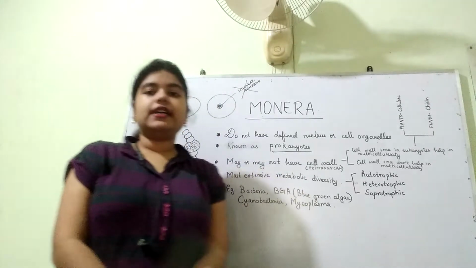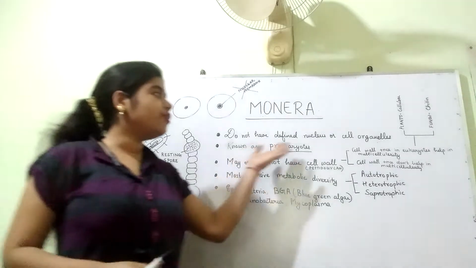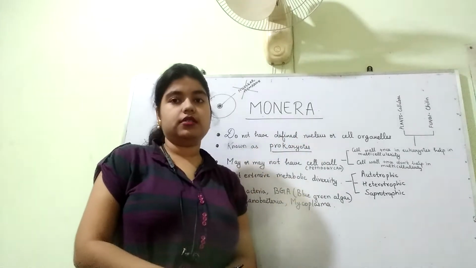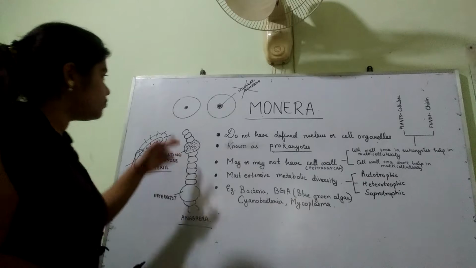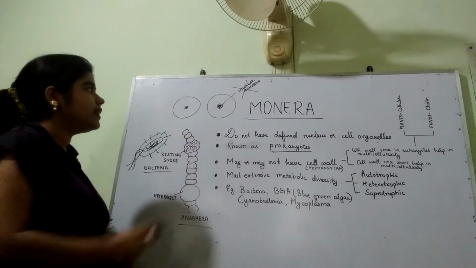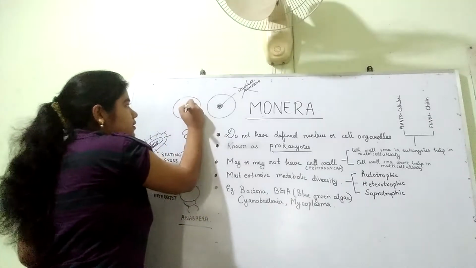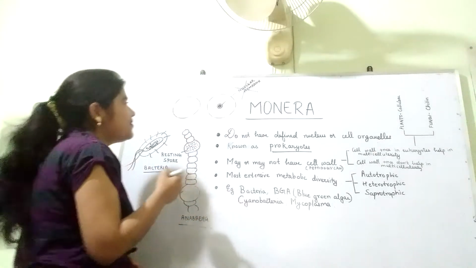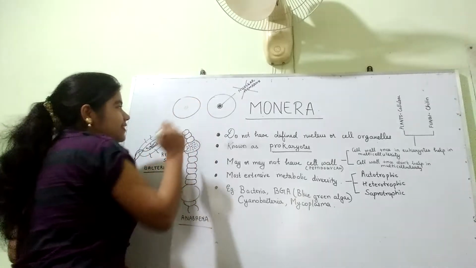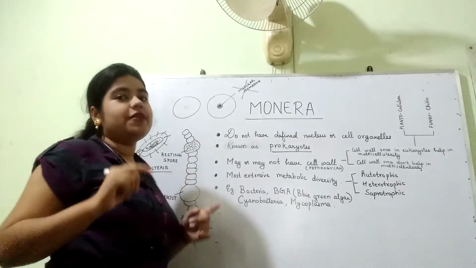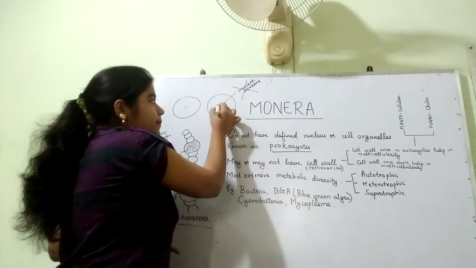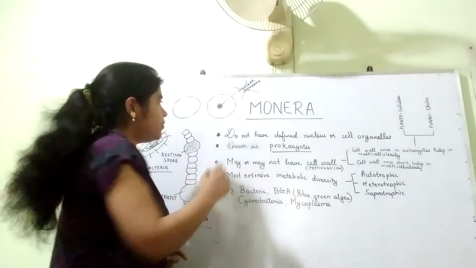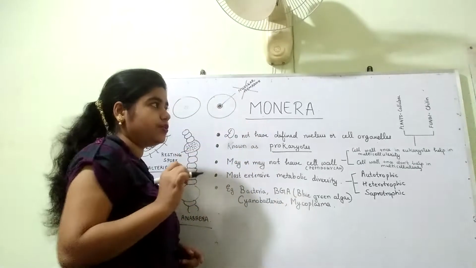The first feature is that they do not have a well-defined nucleus. What does that mean? See, I have drawn two pictures here. In the first cell, this darkened structure is the nucleus, and it is not membrane bound. Here I have shown the darkened structure and it is membrane bound.